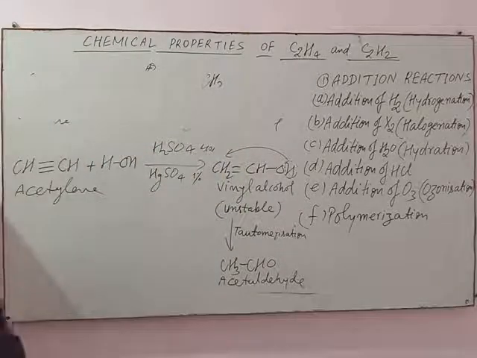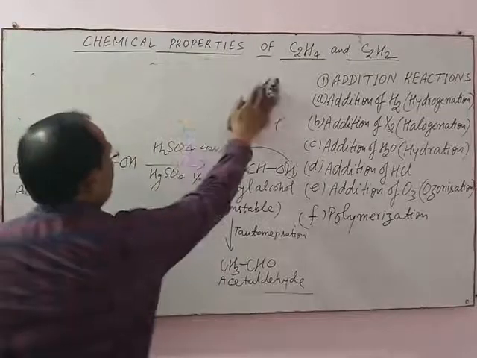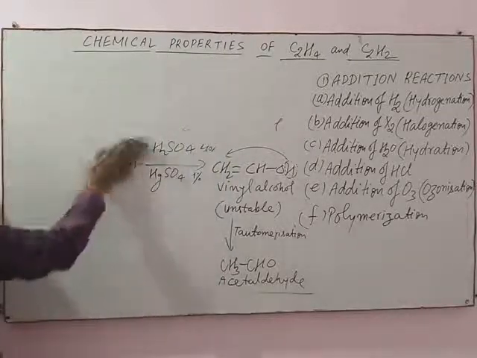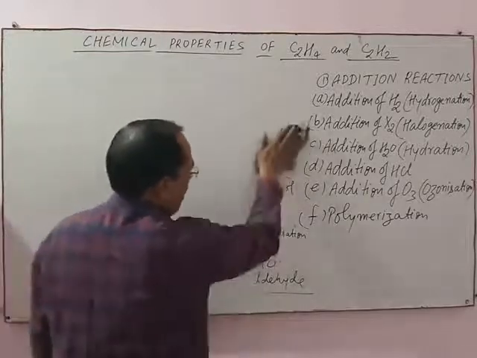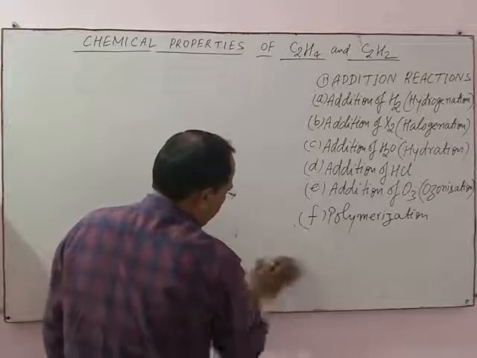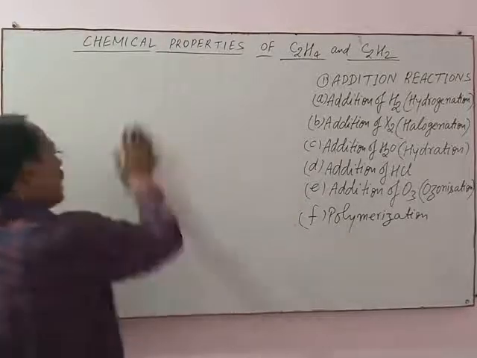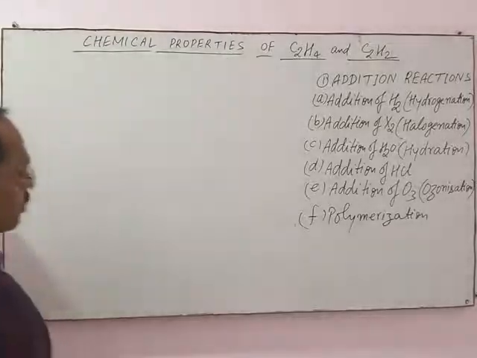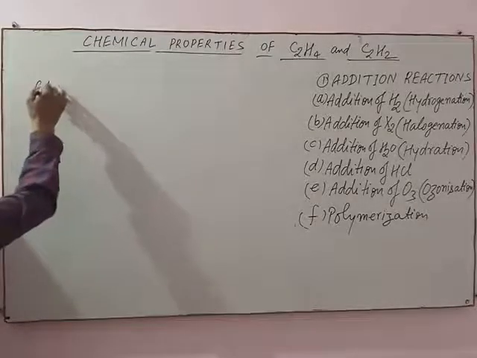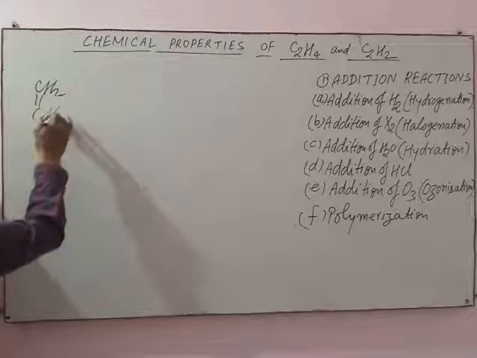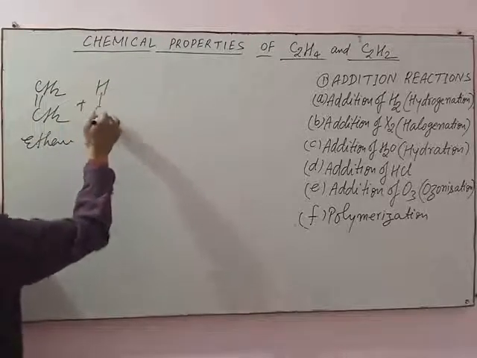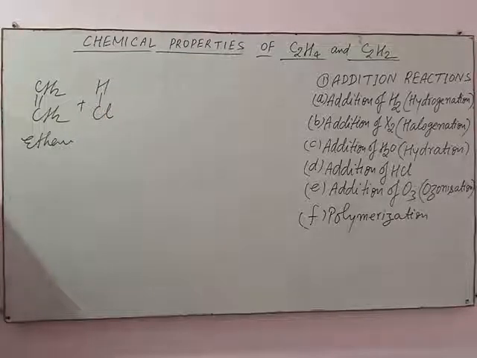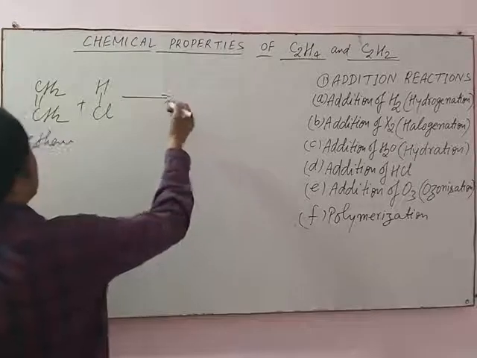Now the next reaction is addition of halogen acids. Addition of halogen acid with any unsaturated organic compound is known as hydrohalogenation. Addition of hydrogen halide: CH2=CH2, this is ethene. It adds with, for example, hydrogen chloride gas or aqueous hydrochloric acid. What happens?